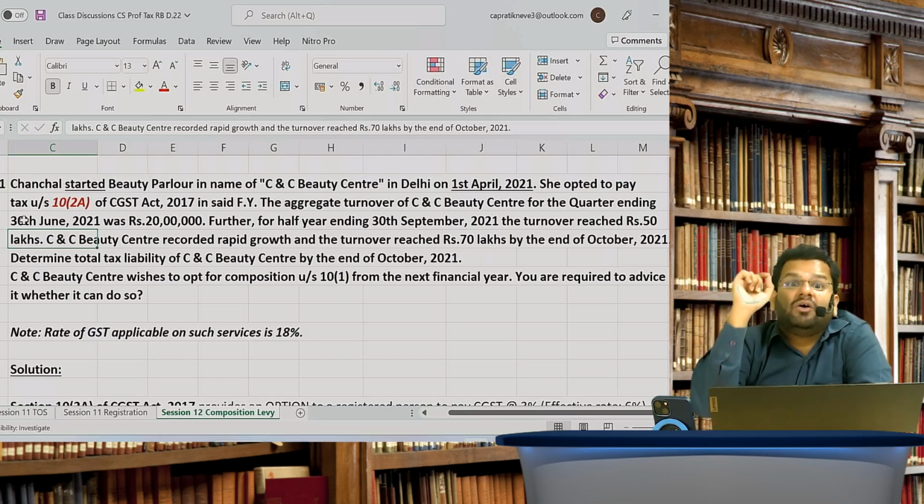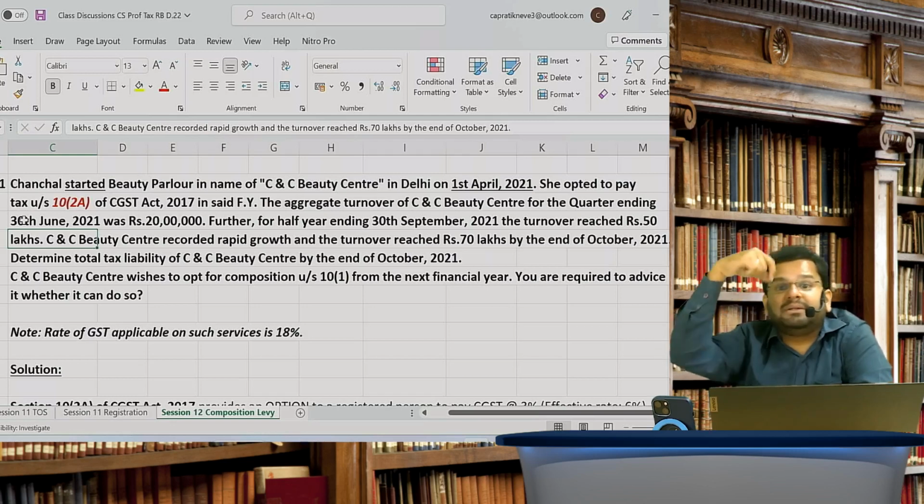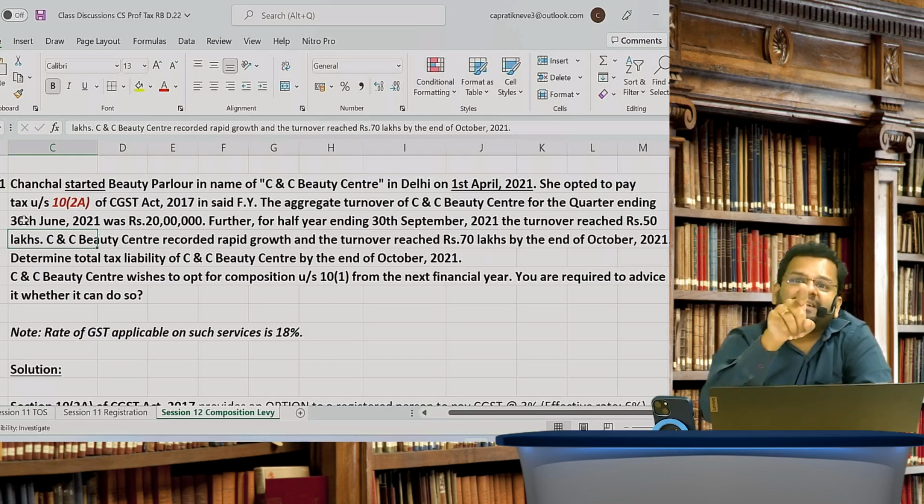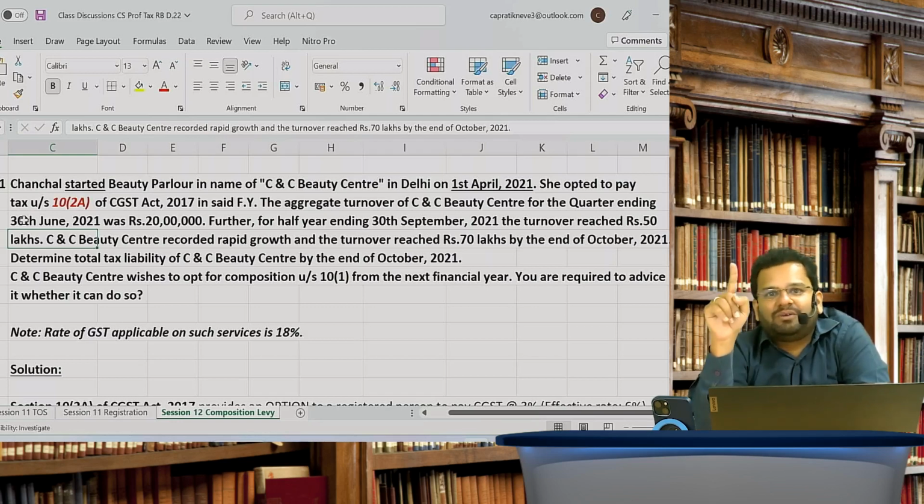Friends, will this same thing happen next year? This will not happen next year. This will happen only in the year in which business is started. Once in the lifetime of the company entity it will happen. Agreed, na?